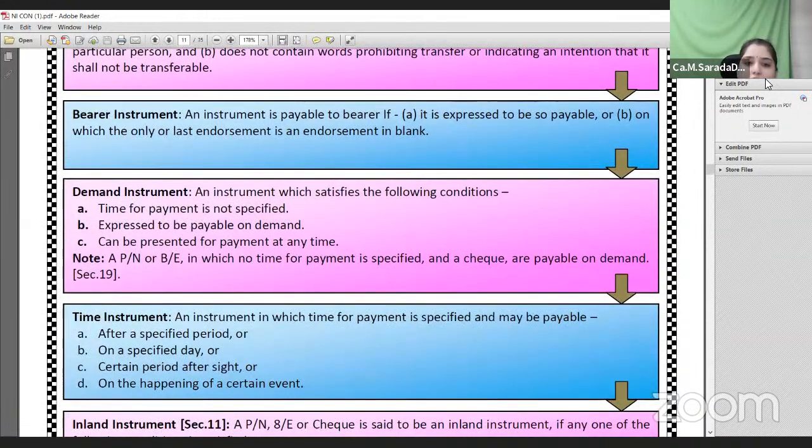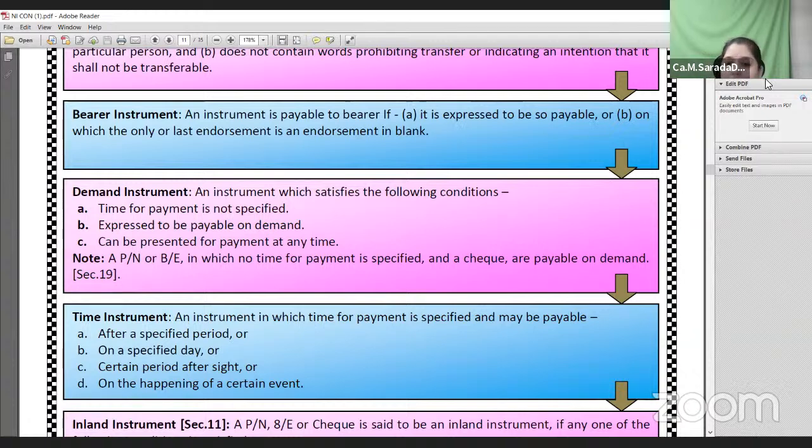Next, demand instruments. Check is always a demand instrument, and bill of exchange or promissory note can also be a demand instrument when time is not specified on the instrument and specifically they mention on that particular instrument that it is to be paid on demand. Once you show that instrument to the principal debtor, he will make the payment. For example, in case of a check, once you take the check from your debtor, the creditor goes and encashes it in the bank by showing that particular check. That is why it is called a demand instrument.